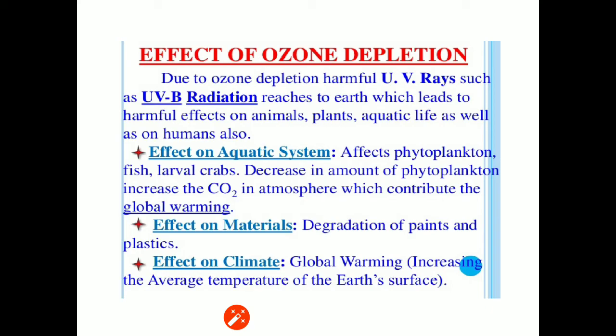Effect on aquatic system. It affects phytoplankton, fish, larval crabs. A decrease in the amount of phytoplankton increases the CO2 in the atmosphere, which contributes to global warming. Effect on materials: degradation of paints and plastics. Effect on climate: global warming increases the average temperature of the Earth's surface.